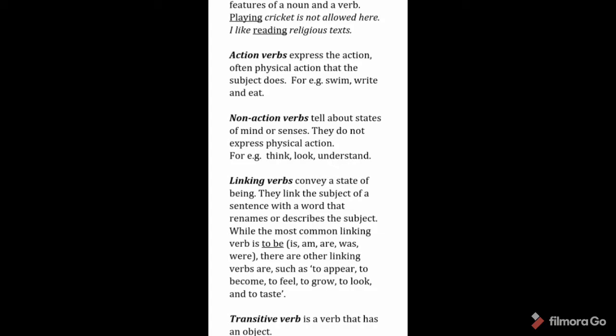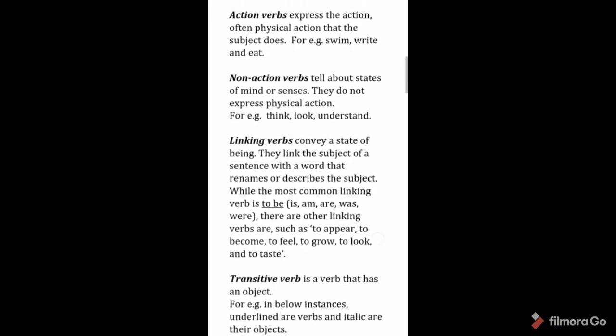Now we come to linking verbs. Linking verbs convey a state of being. They link the subject of the sentence with a word that renames or describes the subject. The most common linking verb is to be. For example, is, am, are, was, were are forms of be. There are other linking verbs such as to appear, to become, to feel, to grow, to look, and to taste.